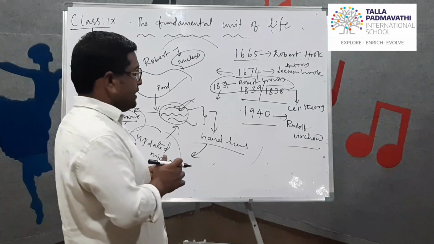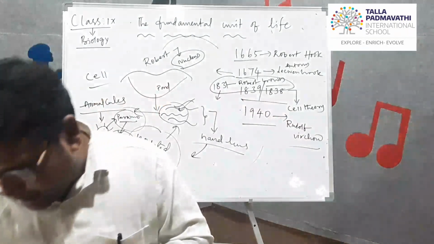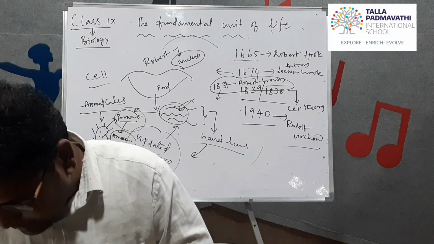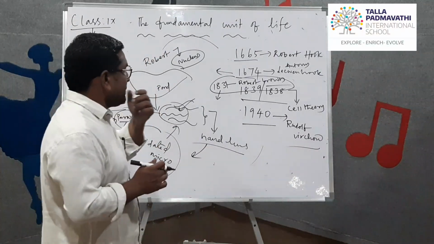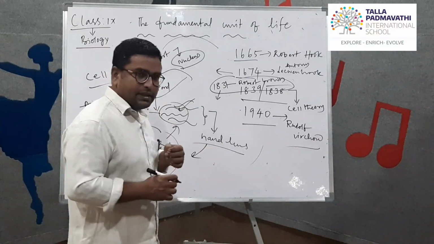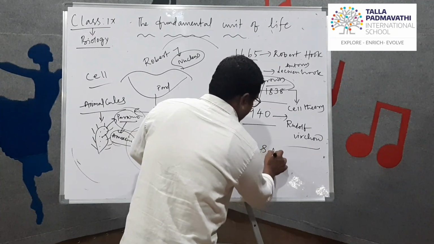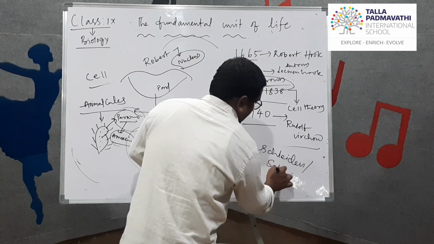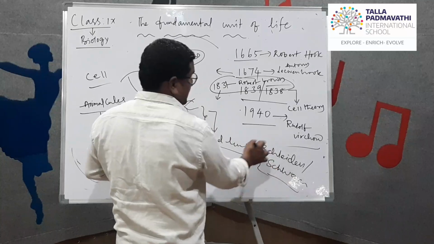Then in 1839 and 1838, the plant cell and animal cell were discovered by Schleiden and Schwann. They discovered both the plant cell and the animal cell.